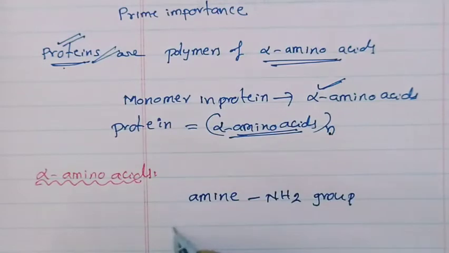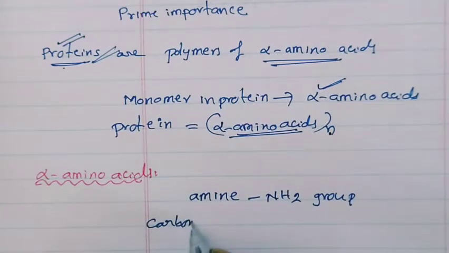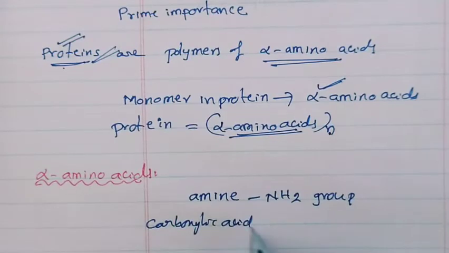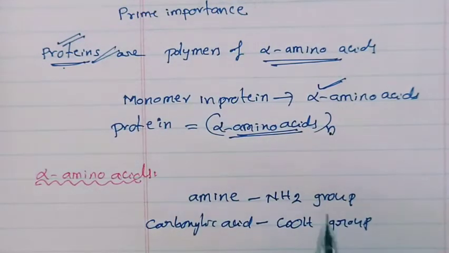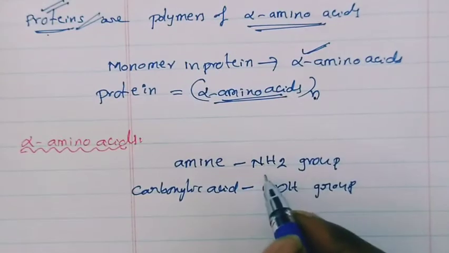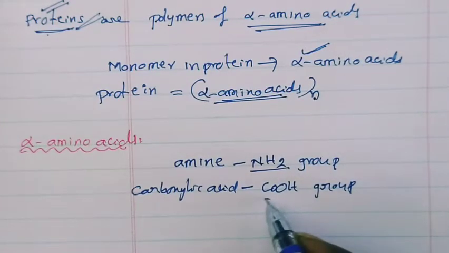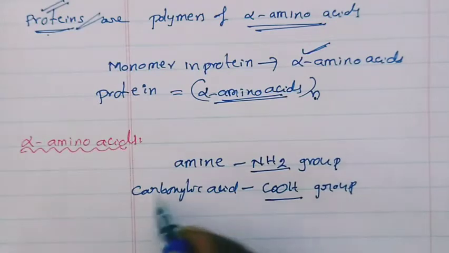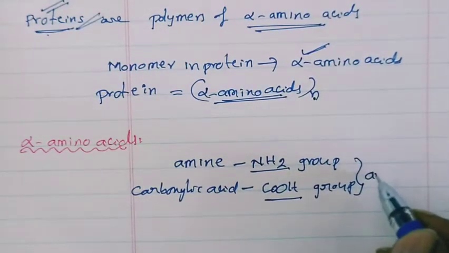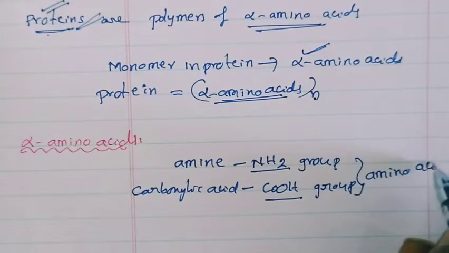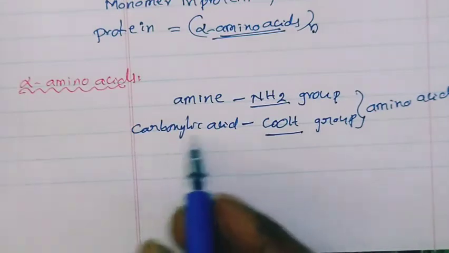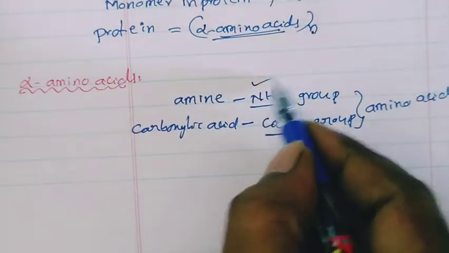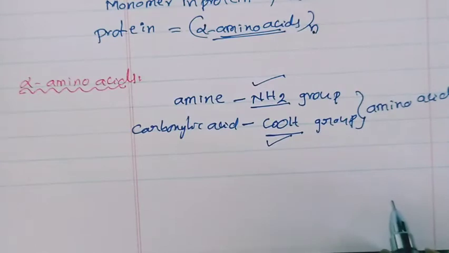Okay. Carboxylic acid means carboxylic acid. What is the functional group of carboxylic acid? COOH group. That means if any compound contains NH2 and COOH groups, that compound is called an amino acid. Okay, do you understand this point? Amino acids means the compounds which contain NH2 and COOH groups.